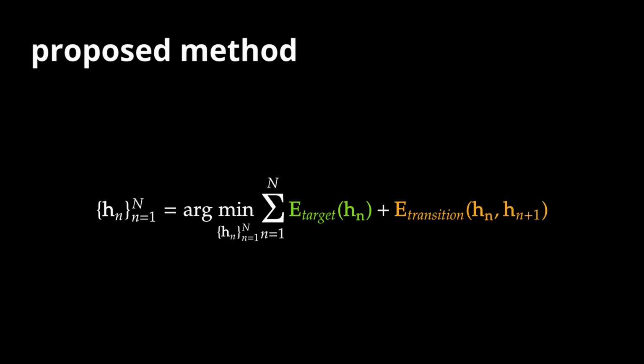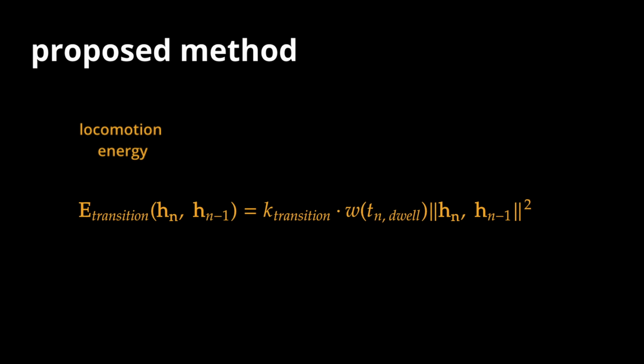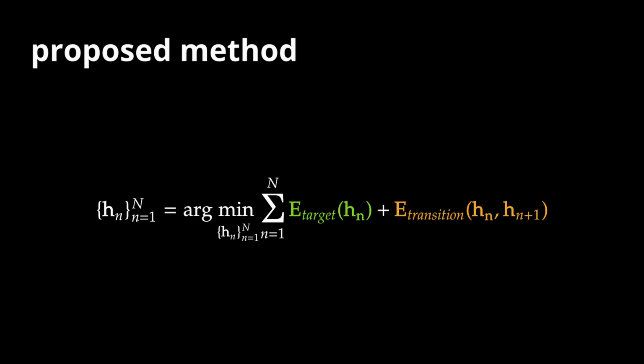Based on the insights, we propose two new forms of energy to minimize: eye strain energy and locomotion energy. While eye strain energy captures the tendency of turning the head toward the current and anticipated future gaze targets, locomotion energy captures the need to be efficient, turning the head only for prolonged gaze. By minimizing both energies, we obtain realistic head angle for each of the N gaze shifts.